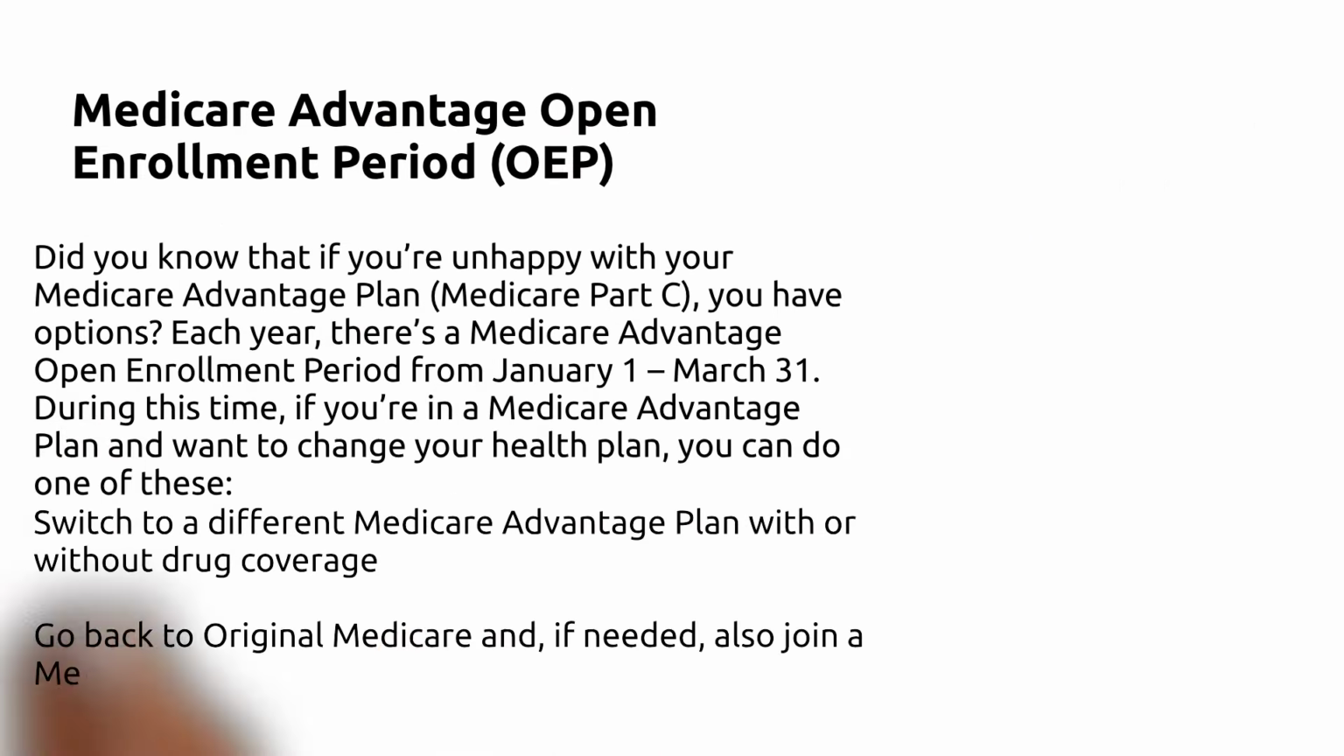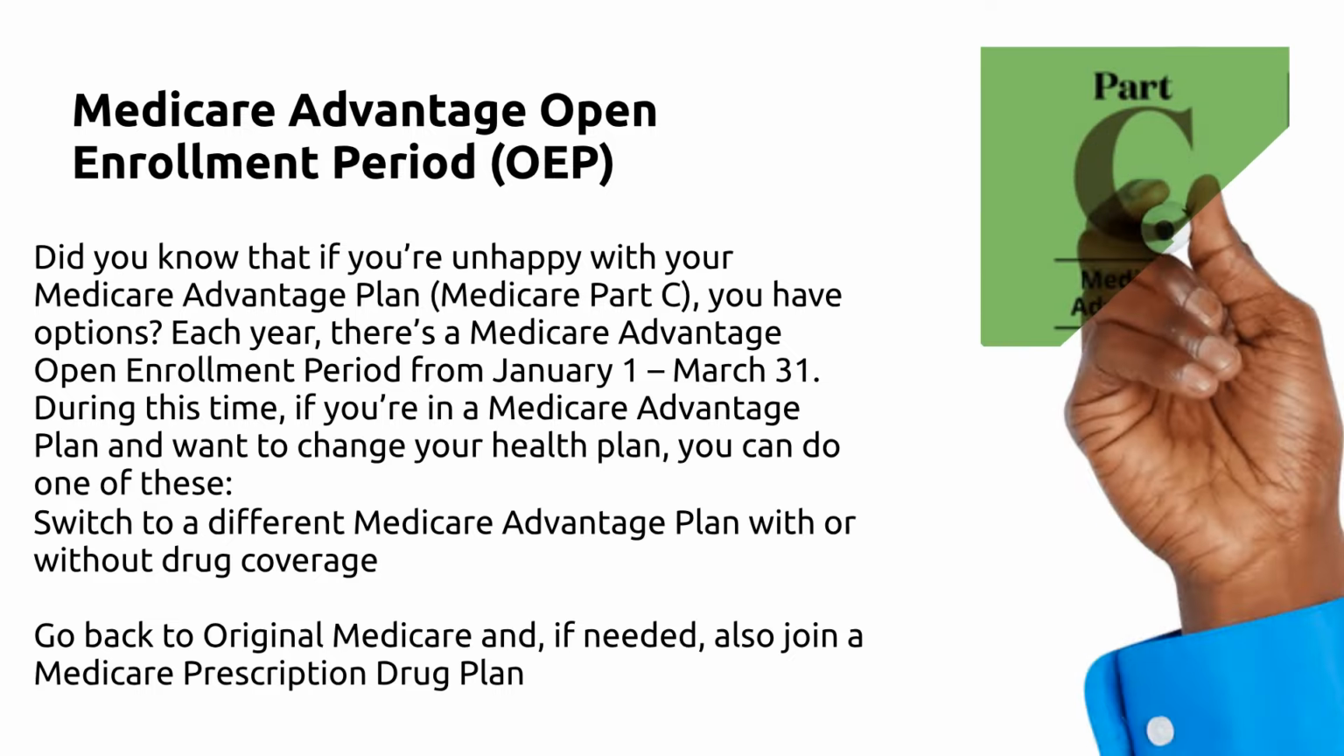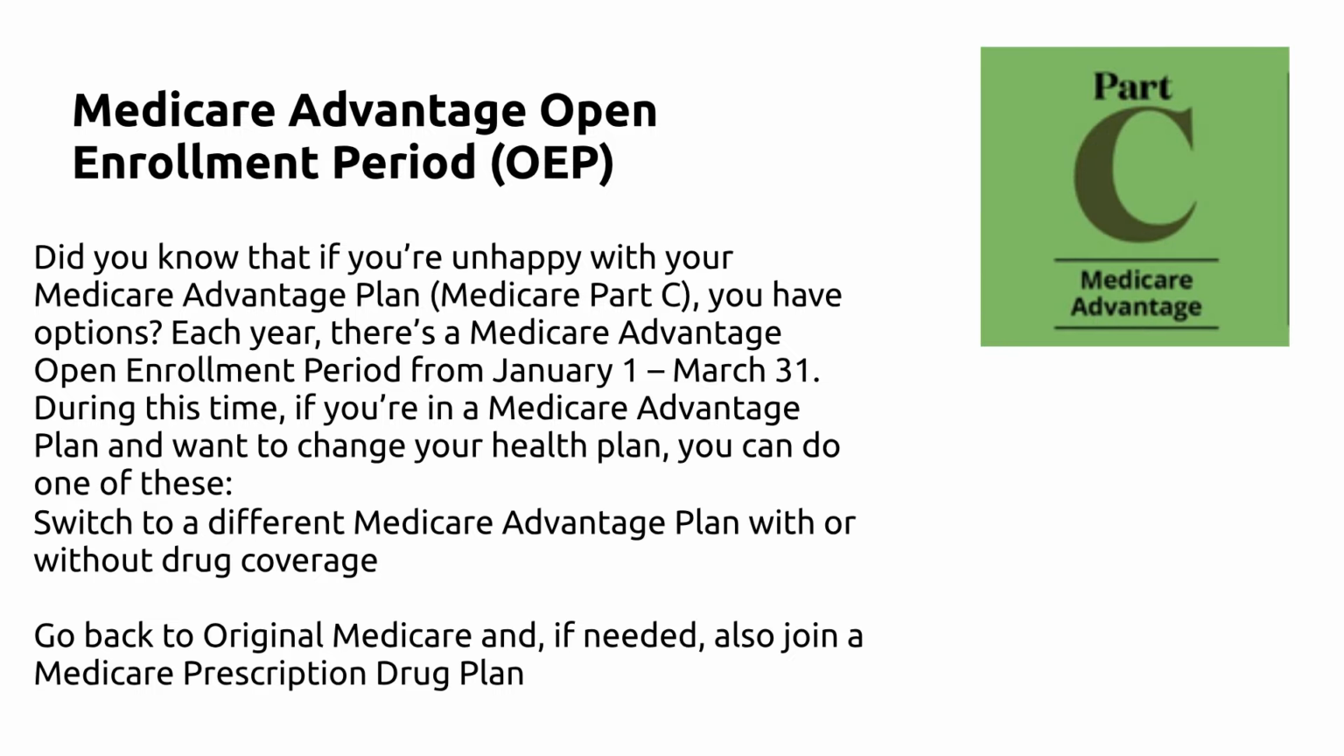Medicare Advantage Open Enrollment Period, OEP. Did you know that if you are unhappy with your Medicare Advantage plan, Medicare Part C, you have an option. Each year, there's a Medicare Advantage Open Enrollment Period from January 1st to March 31st. During this time, if you are in a Medicare Advantage plan and want to change your health plan, you can do one of these. Switch to a different Medicare Advantage plan with or without drug coverage. Go back to original Medicare, and if you need, also join a Medicare prescription drug plan.